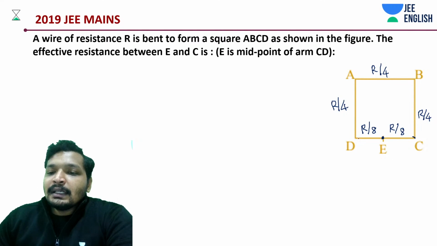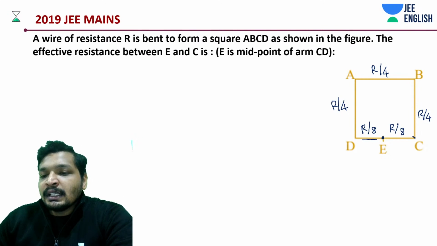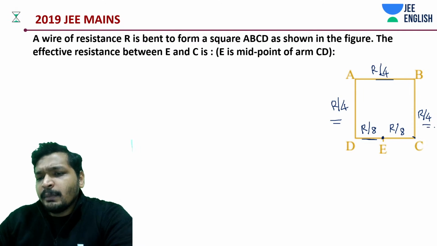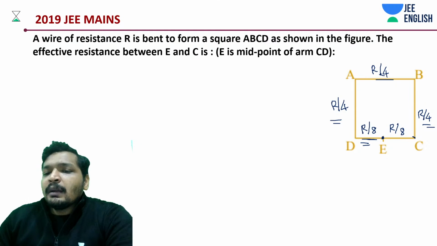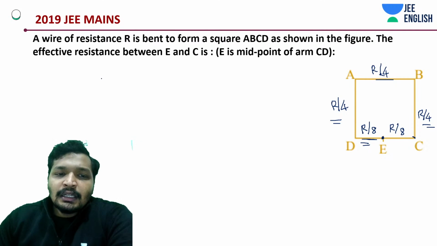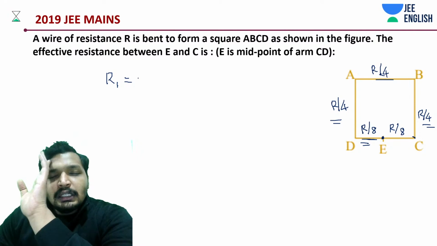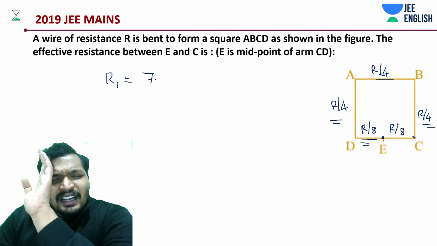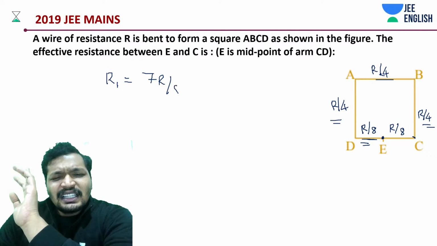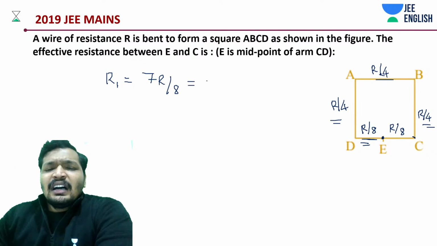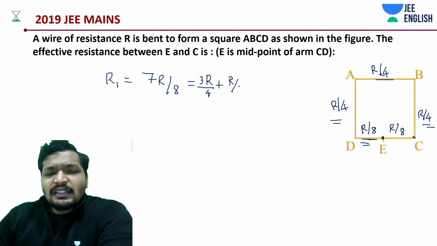So R by 8 in parallel with this series combination of R by 4 plus R by 4 plus R by 4 plus R by 8. How much is that? Like 3R by 4. So R1 is basically 7R by 8. Is that it? Yes. 3R by 4 plus R by 8.